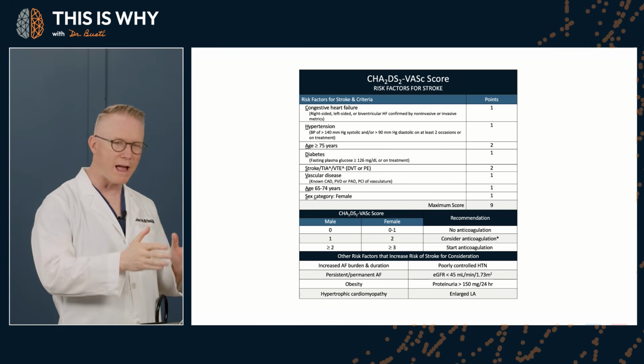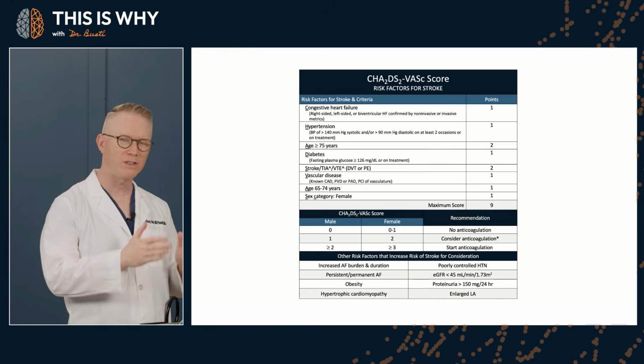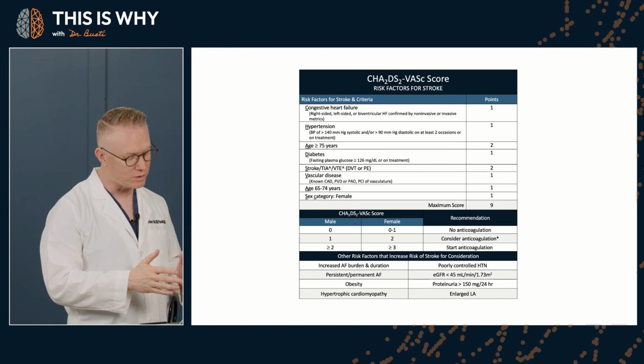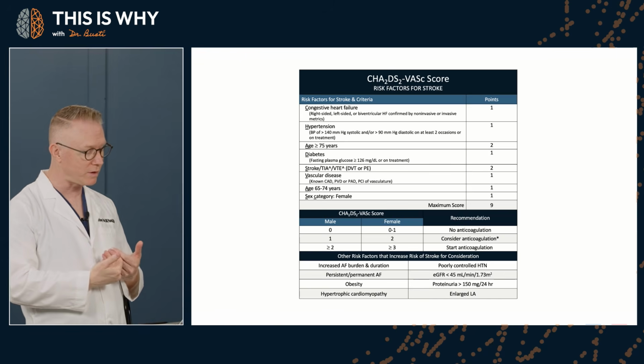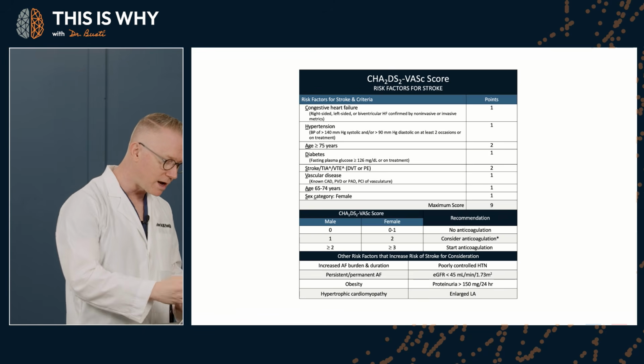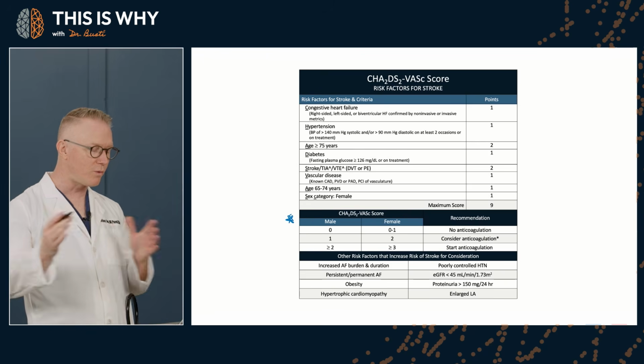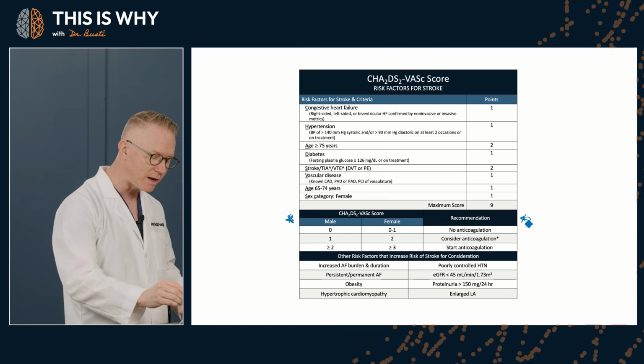Well, once you have that, then you align the patient on their total score, and these are thresholds. And these are the thresholds that are actually very important for you to know. And you see here, down here, there's a male and a female side, and then over on the other side is the actual recommendation.